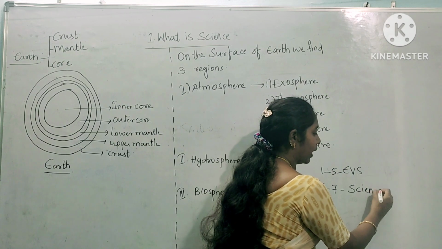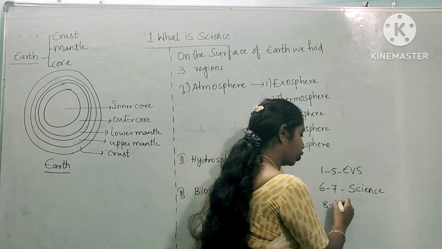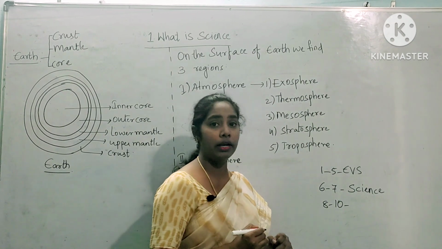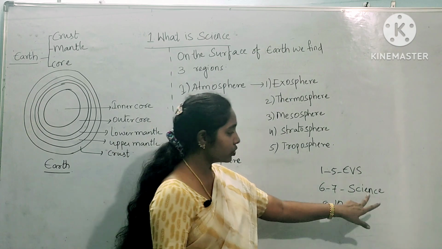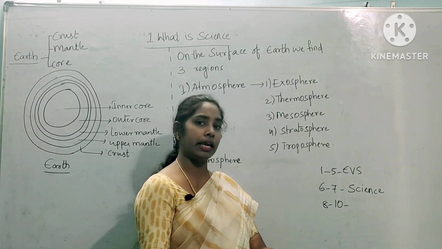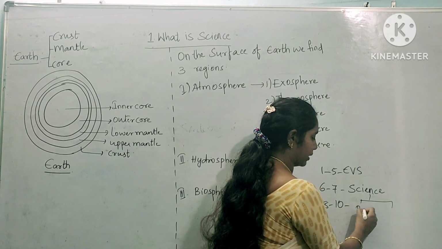When you enter the 8th standard, from 8th to 10th class you have biological science and physical science separately. So science is divided into 2 parts, biological science and physical science.